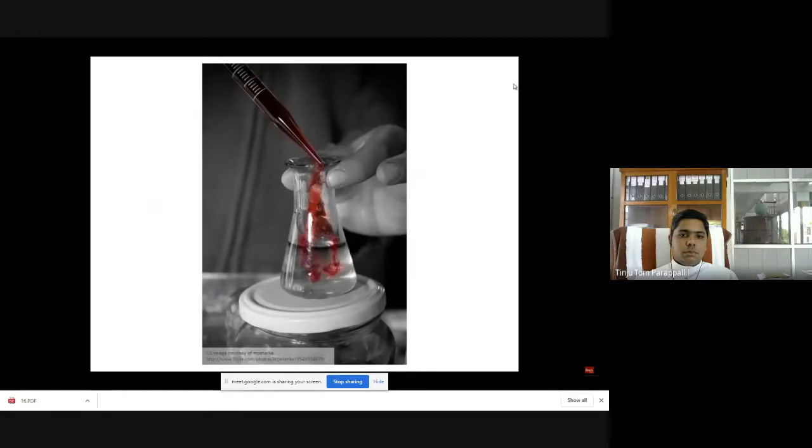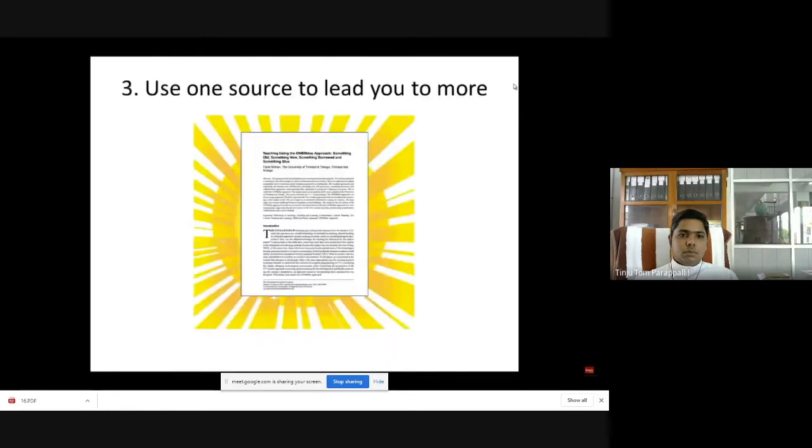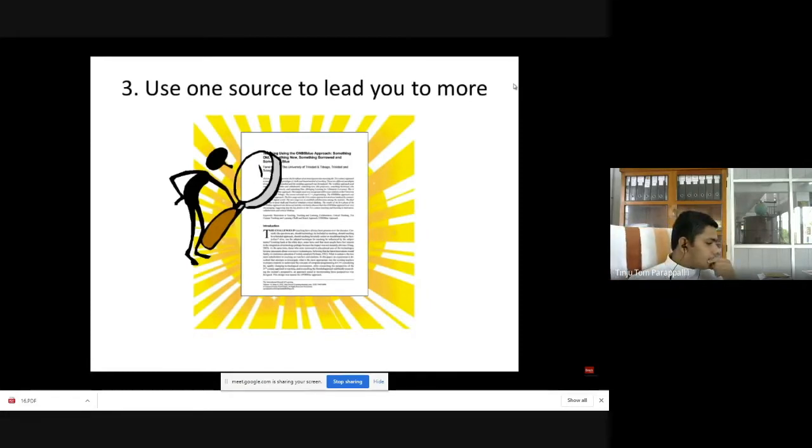Allow yourself some time for this trial and error stage. It's worth it. Have you found at least one awesome article or book? Take a break from your research process and give it a closer look. Look at the abstract or introduction. Is there new terminology in there that you could use in future research?